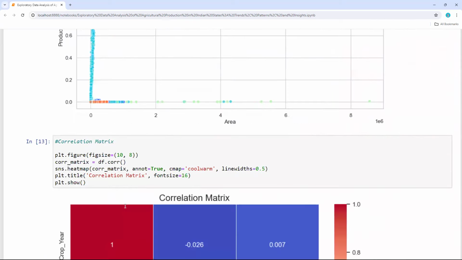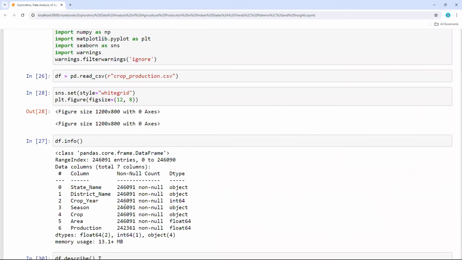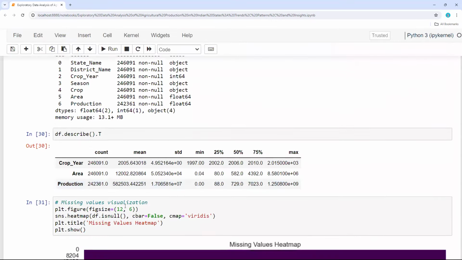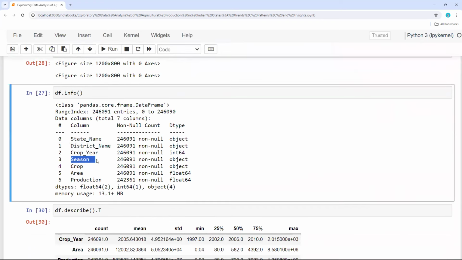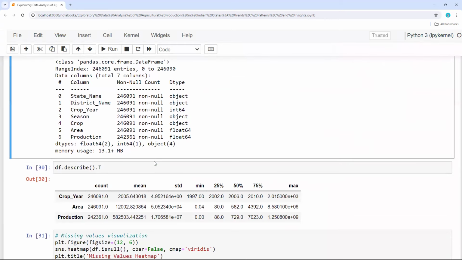So in my given data set, I have some columns. Then we looked at the data season wise, in which season we are producing more crop, and also area wise and also state wise. If I look at the state wise, a lot of entries are from Uttar Pradesh, followed by Madhya Pradesh. And if I look at the districts also, there are a number of districts listed.